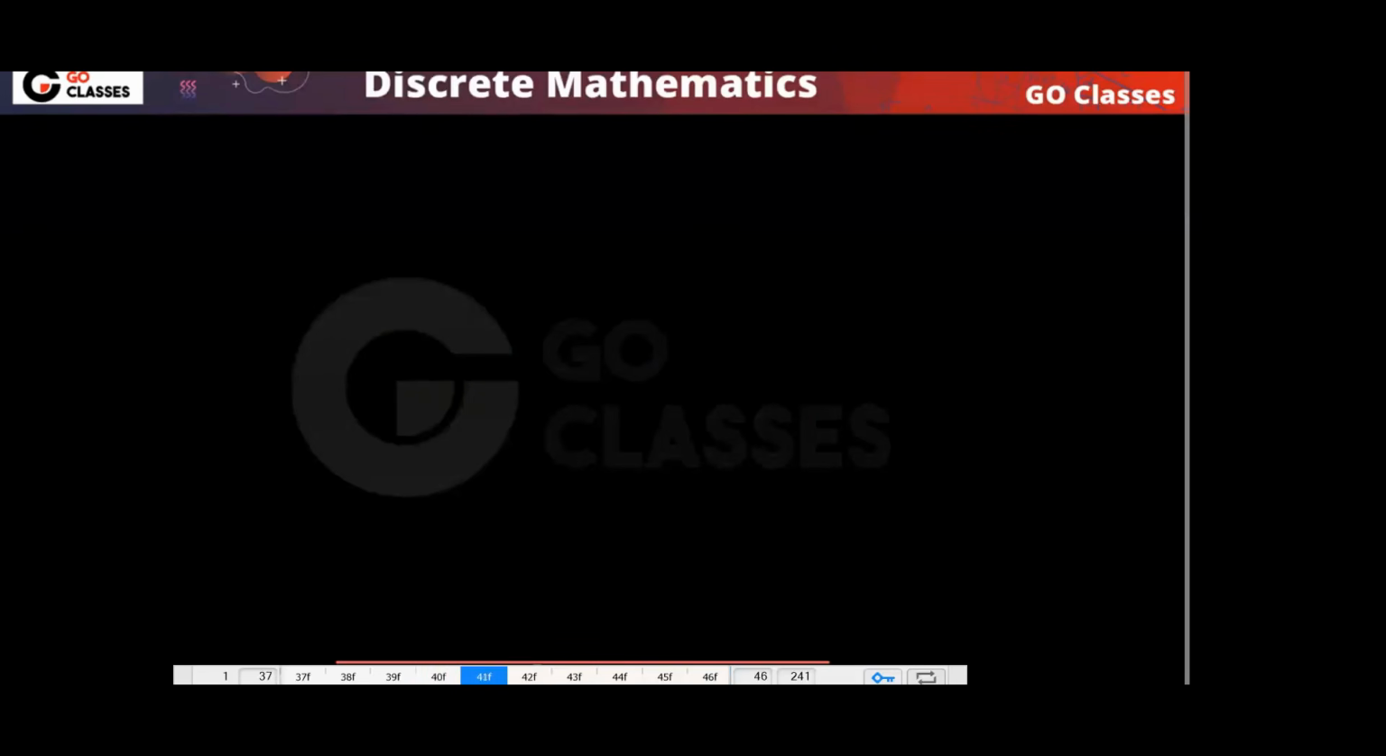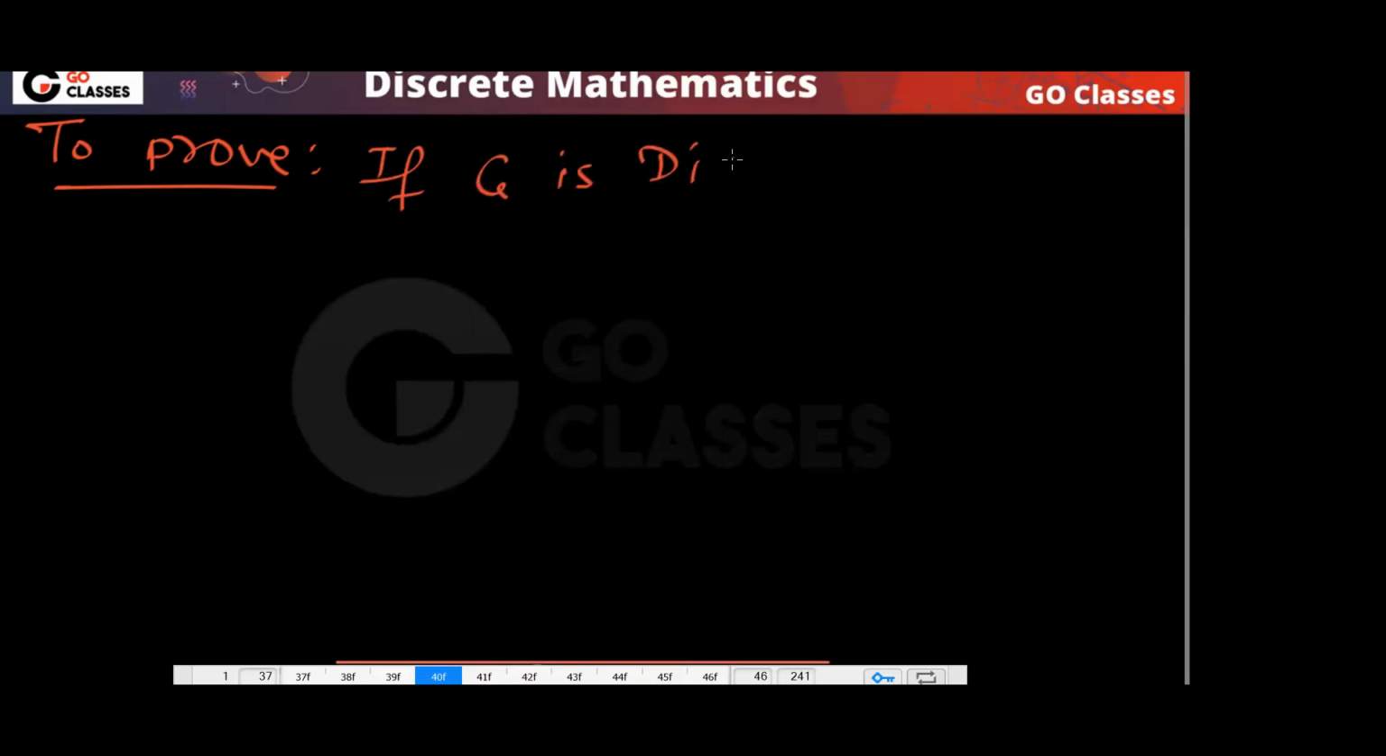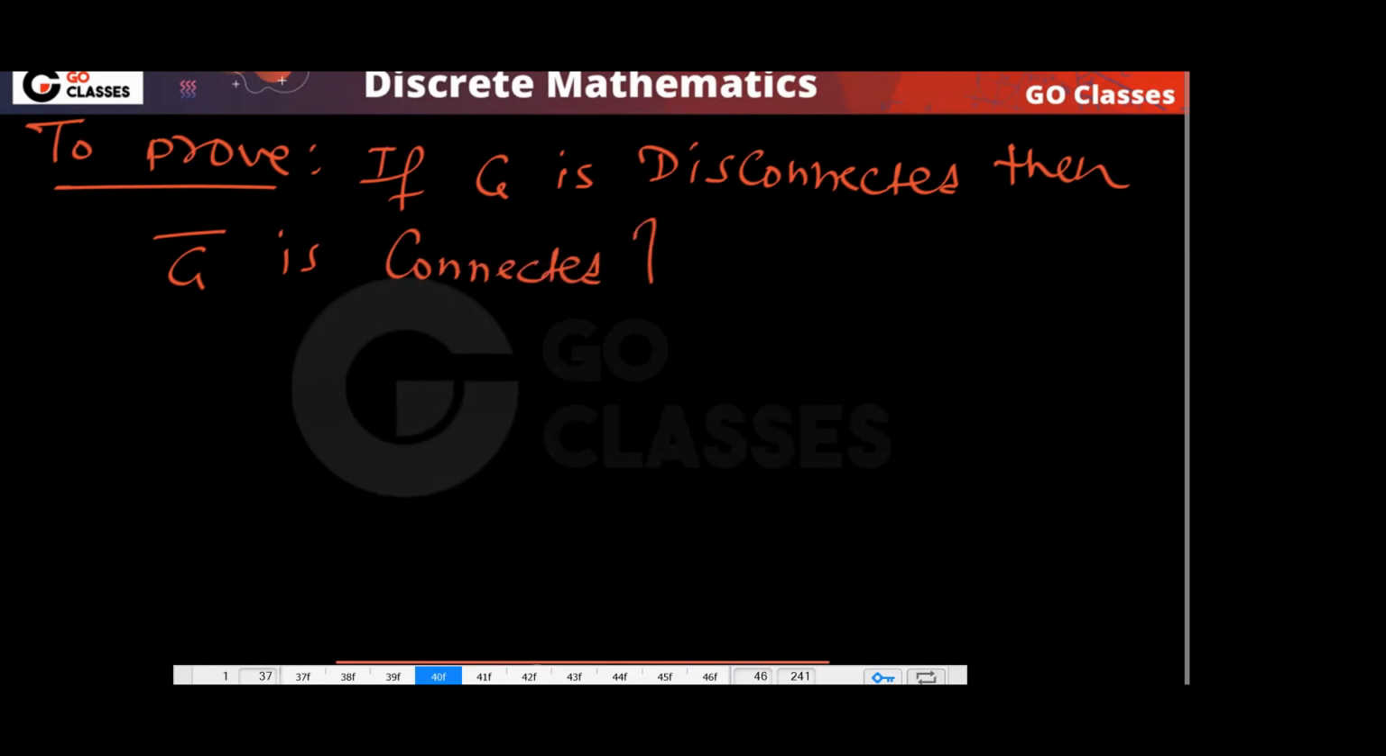And the proof is actually very simple. This is what we have to prove: if G is disconnected, then G complement is connected. Okay, so now let's see.